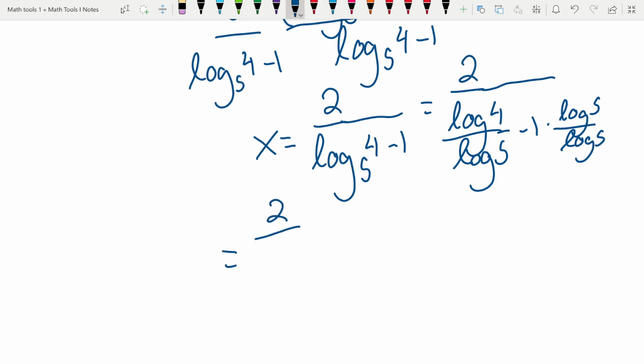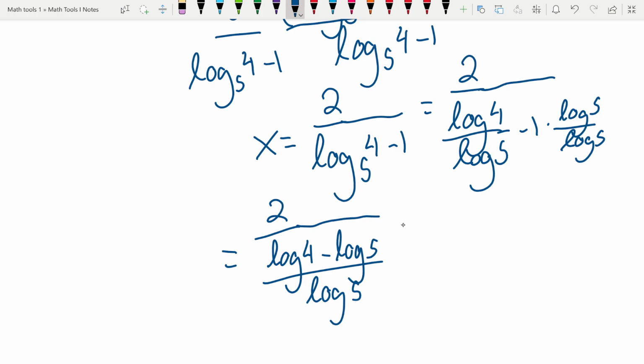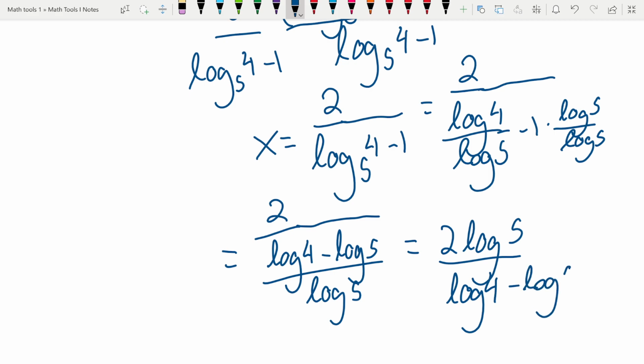So you get like 2 over log base 4 minus log base 5 over log base 5. And then you're dividing by a fraction. So this is 2 log base 5 over log base 4 minus log base 5.